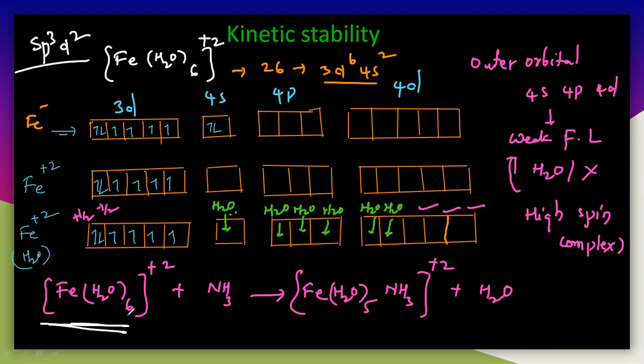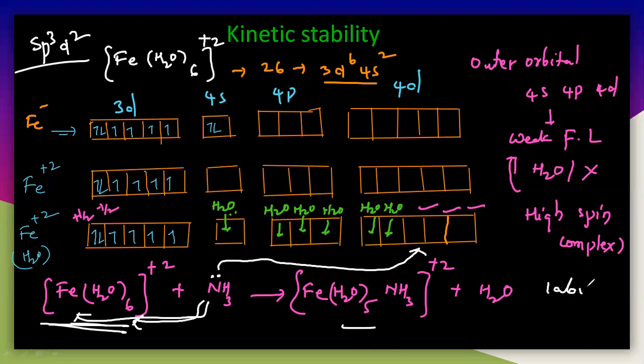Here you have to understand that sp3d2 is actually the high spin complex. There is a vacant 3d orbital. The NH3 has a lone pair of electrons, and it can enter into this vacant 3d orbital. So that means it can easily react with this iron, easily interact with this metal complex, and easily undergo substitution reaction. This NH3 may easily substitute the water molecule and you will get the final product. So that means it is a labile complex.